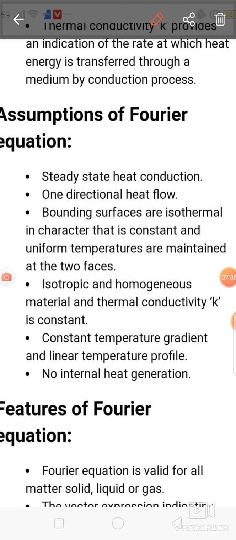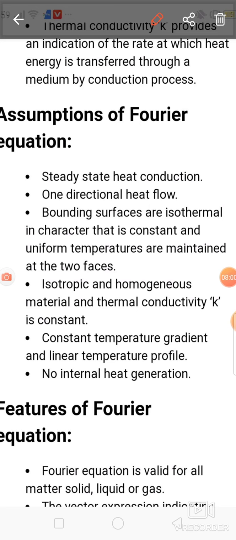Then, isotropic and homogeneous material and thermal conductivity is constant. Whatever material you select for Fourier's equation, that material has constant thermal conductivity. There is no change in thermal conductivity. We have to assume this for deriving Fourier's equation.